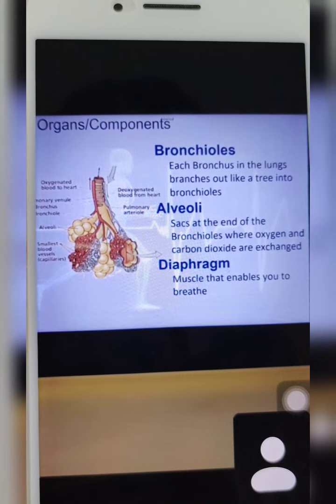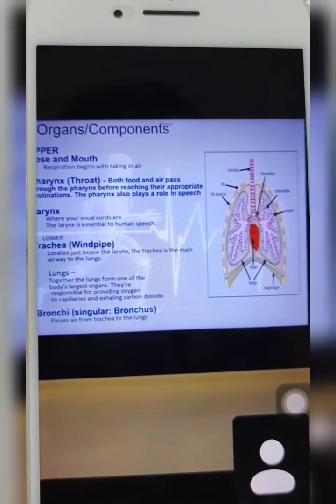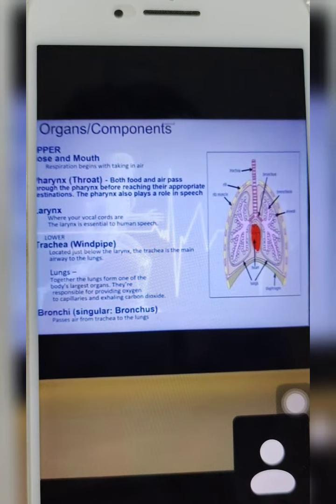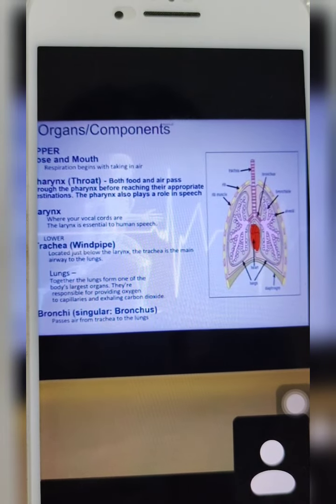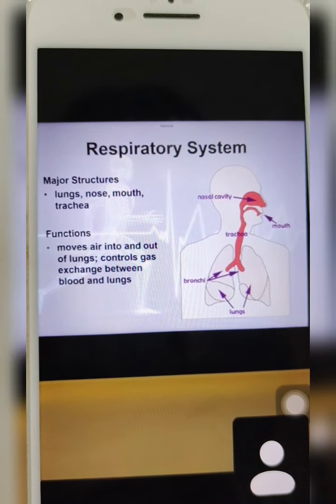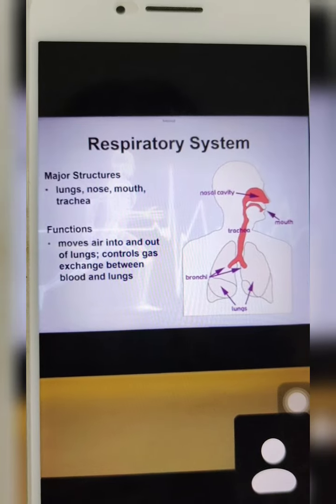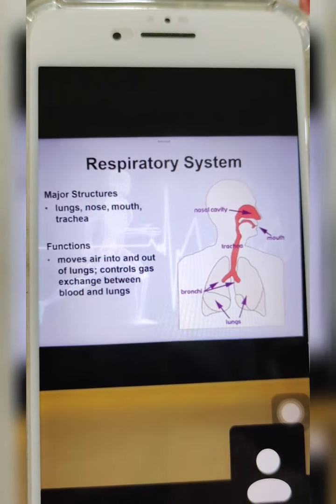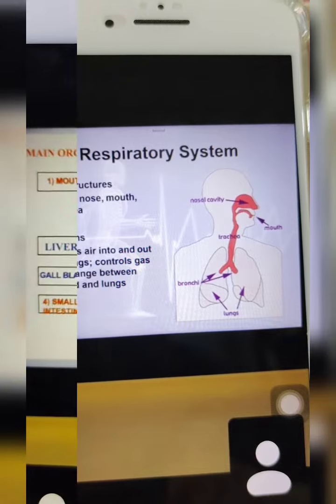Clear? Yes, sir. Okay, now, aside from those people who explained the heart earlier, I need volunteers to discuss this respiratory system. All of you will have the chance to discuss a different system. Now, I need volunteers who can discuss how the respiration works.